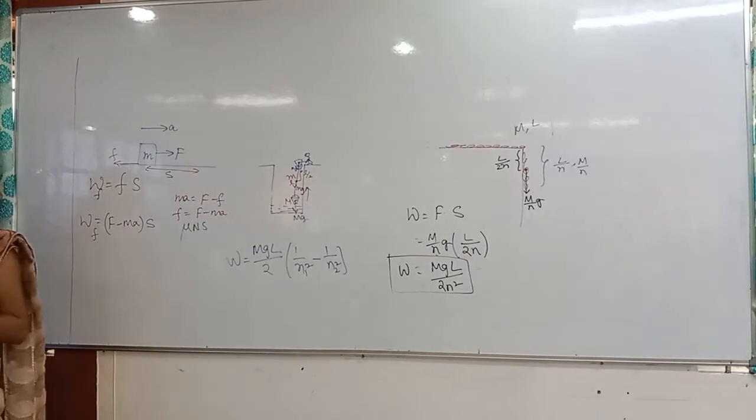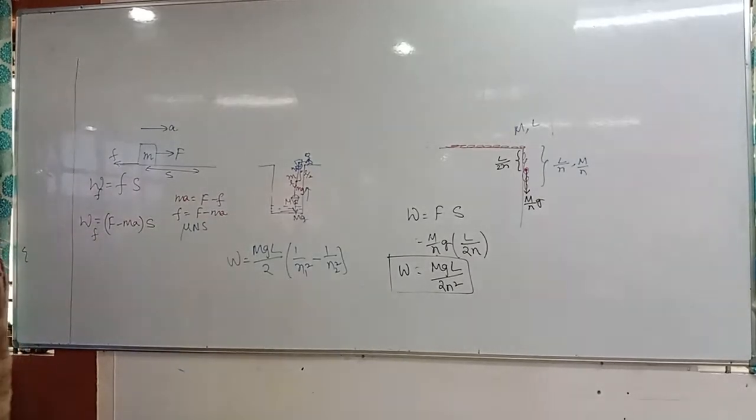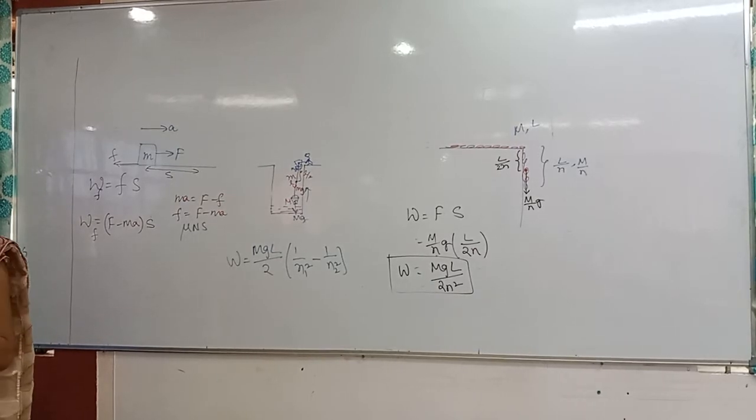But that should be which friction? Mu s or mu k? Mu k. Whenever the body is moving, at that time kinetic friction will be there. In the problem, I did not mention static or kinetic, so you cannot take that.